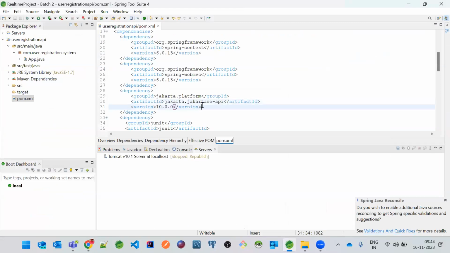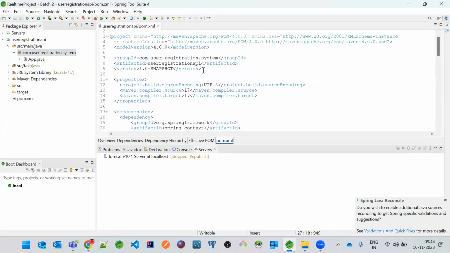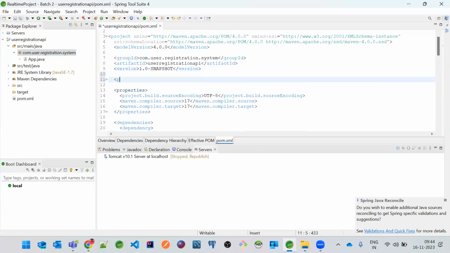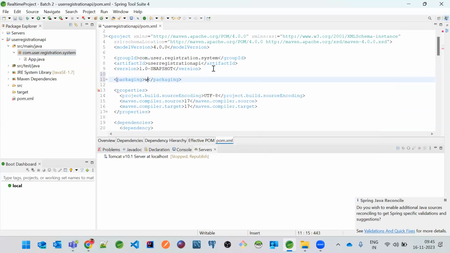Okay, so now I have this Jakarta API, but right now our Java application is not a complete web application. Since we have added this Spring Web MVC, we still cannot say this is a web application. Do you know the reason why? Anyone knows the reason why this is not a web application? There is something called packaging. There's something called a war.